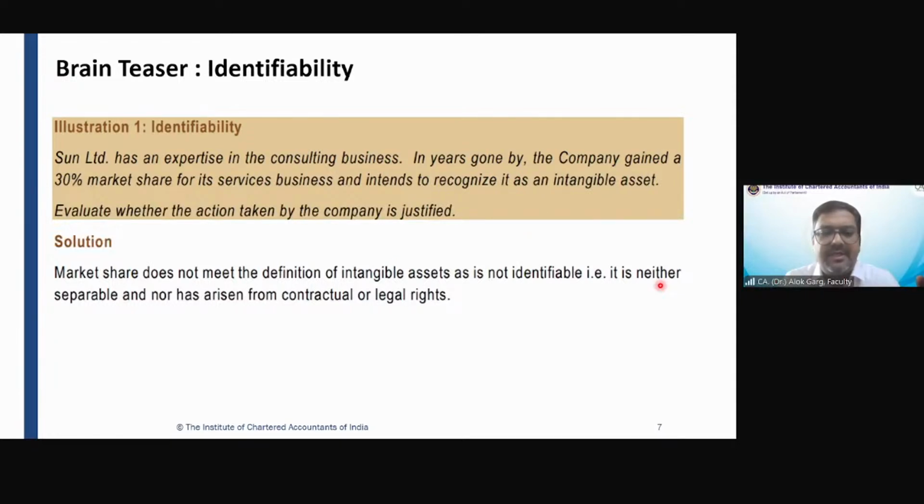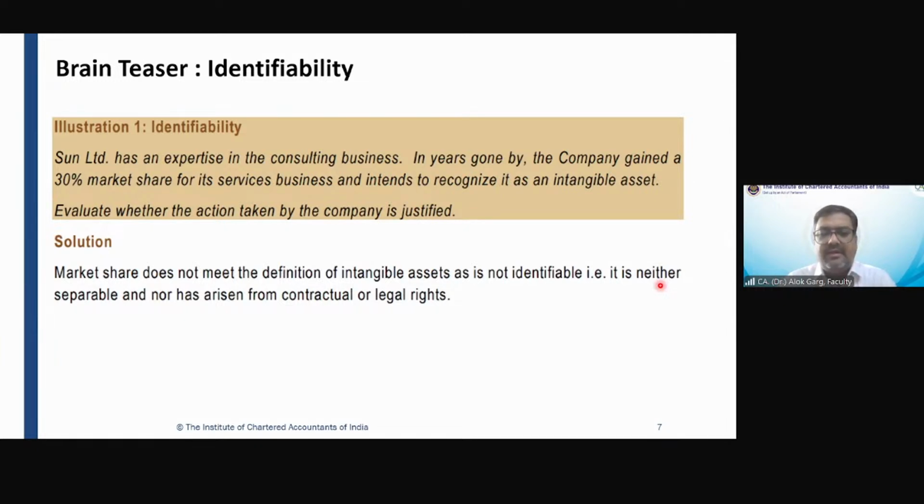So market share means, when an airline company says that I have captured 80% market share, what does it mean? It means out of 10 crore passengers, 8 crore passengers belong to that company. Or if there is a business of, let's say, 1000 crore, 800 crore goes to that company. Correct?